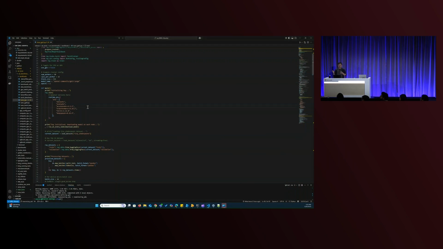So this is a Python script that prepares everything we need for typical tuning. We are using GPT-2 large, and in order to have an efficient demo, we reduced the epochs to 2.